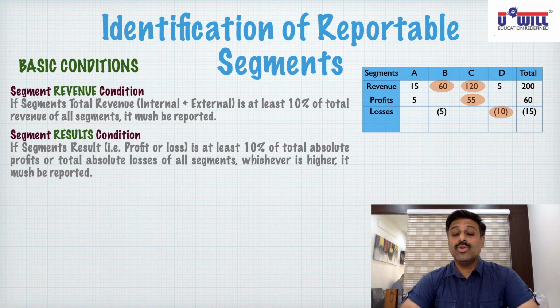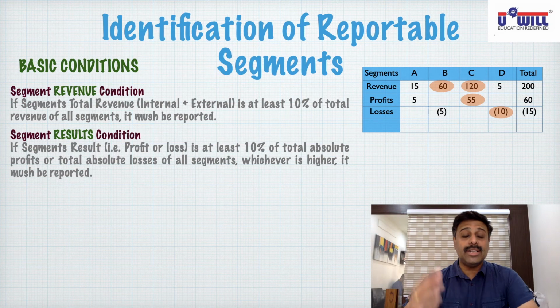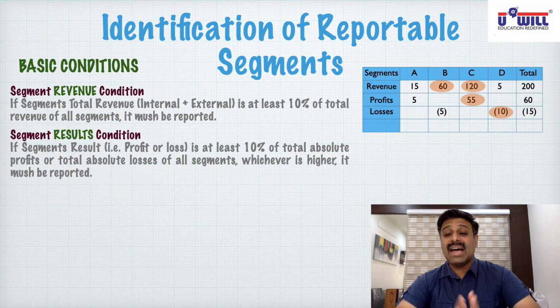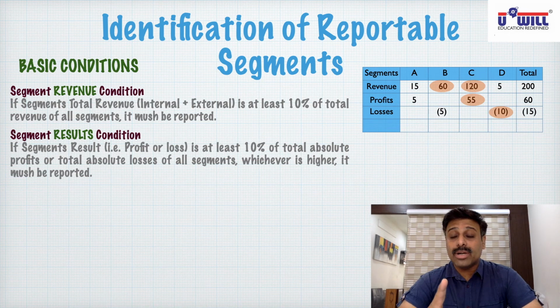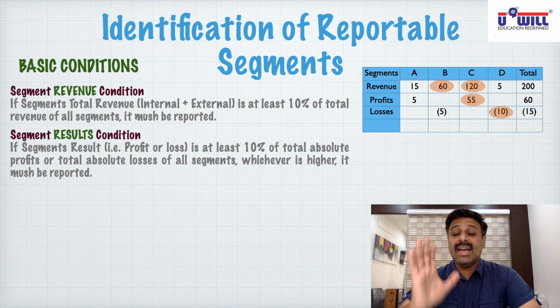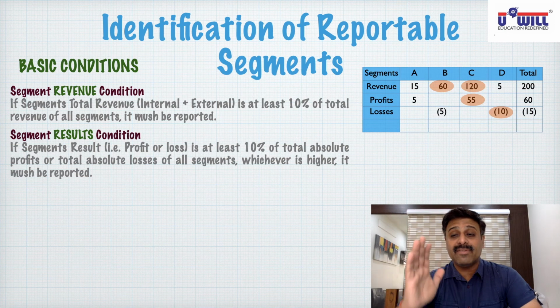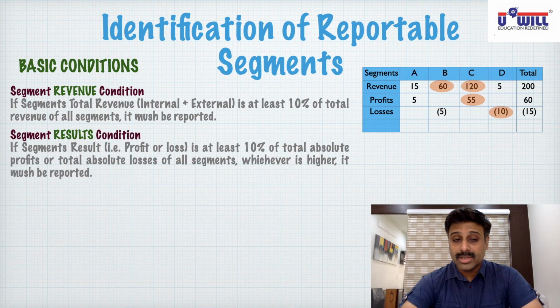So you all can see if we combine the two conditions, revenue condition and results condition, then by now which segments have to be reported? As per the revenue condition, B and C are to be reported. As per the results condition, C and D are to be reported. Means we have to report by now B, C and D. B, C and D segments have to be reported to the shareholders.